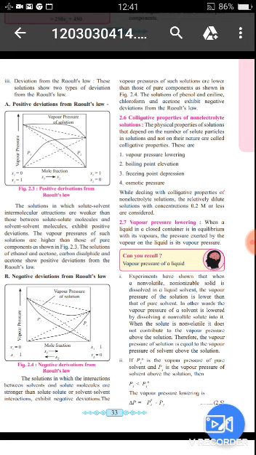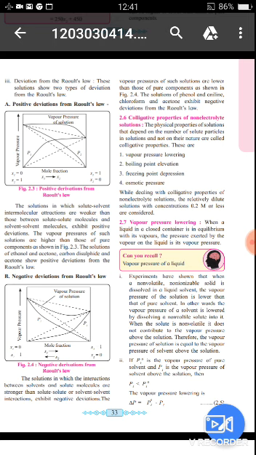First, vapor pressure lowering. When a liquid is in a closed container in equilibrium with its vapors, the pressure exerted by the vapor on the liquid is the vapor pressure. For example, when we take a pot and fill it with water, close the pot, and heat the liquid, after some time vapors are generated, and these vapors create a pressure on the lid of the pot.